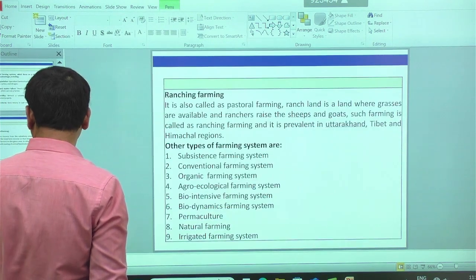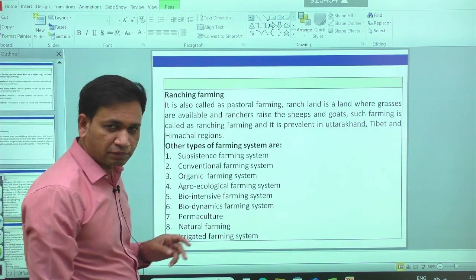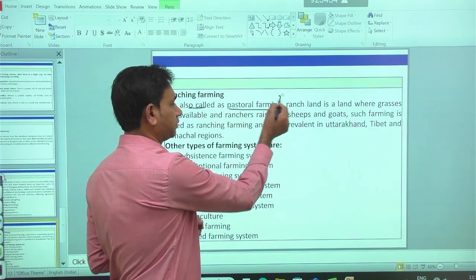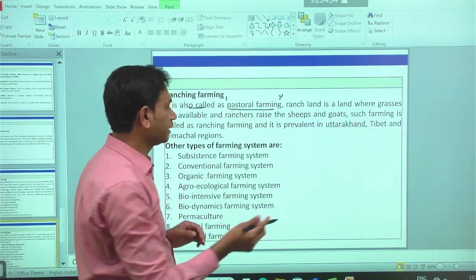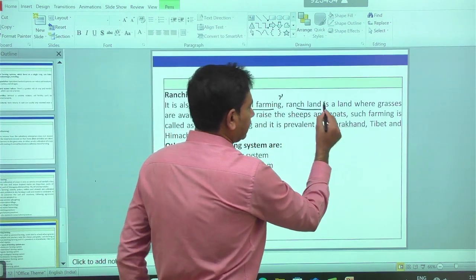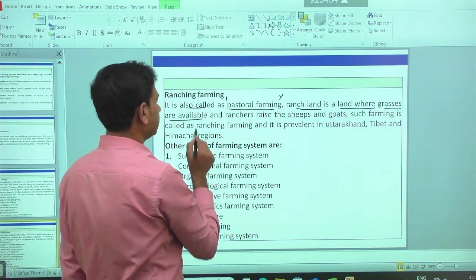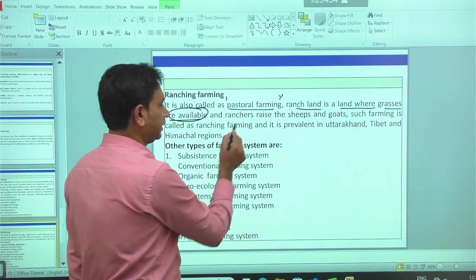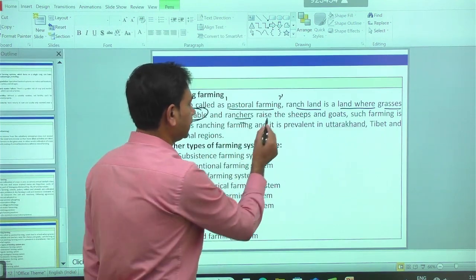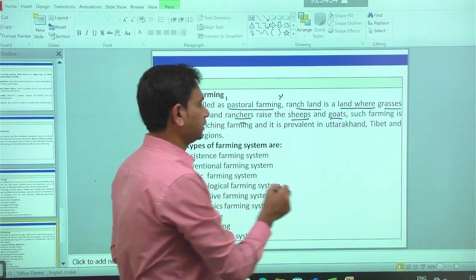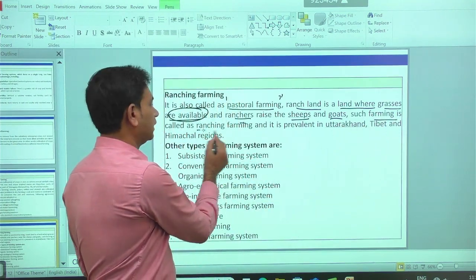And the fifth one is ranching farming. Ranching farming is sometimes also called pastoral farming. Pastoral means grasses, generally. The ranch land is the land where grasses are available. When there is more grass availability, the rancher, the person who raises sheep and goats in the given region, practices what is called ranching farming.